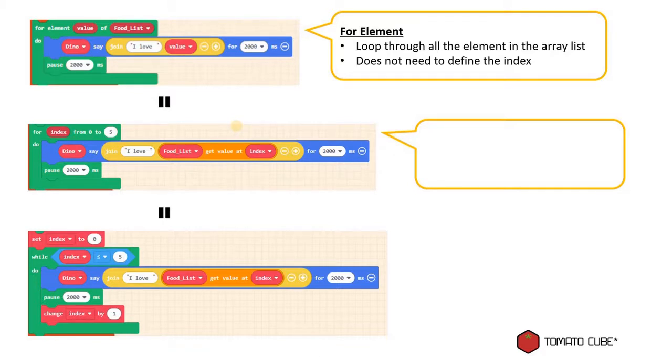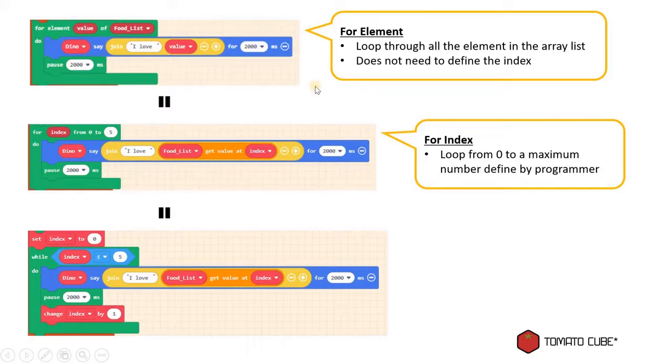So it's not necessary that you need to iterate through an array list. That's when you can use the second option, which is the for index from 0 to a maximum number that is defined by you. So that's the major difference between the first for loop and the second for loop. The first for loop will go through an array list and you'll go through every item, whereas the second one depends on what you define as the maximum value over here, and it's not necessary that you use it on an array. You can use it in other scenarios as well.